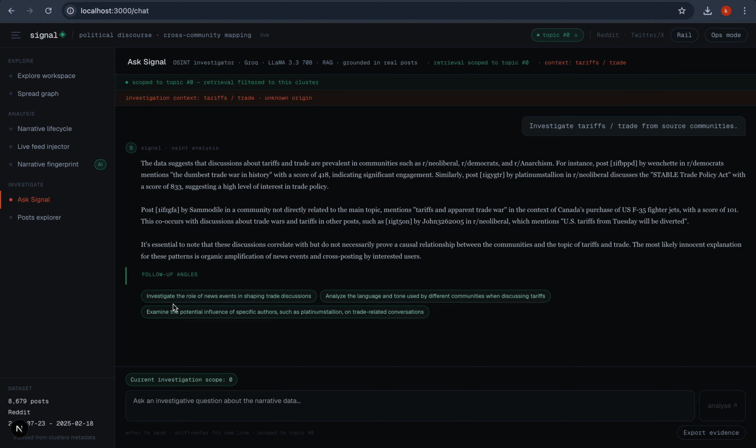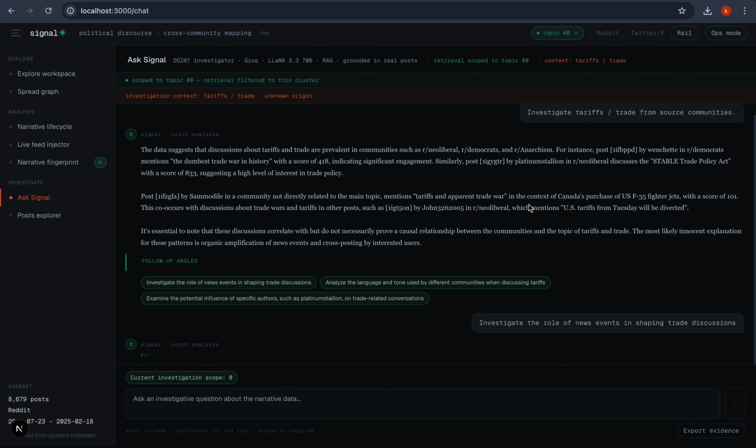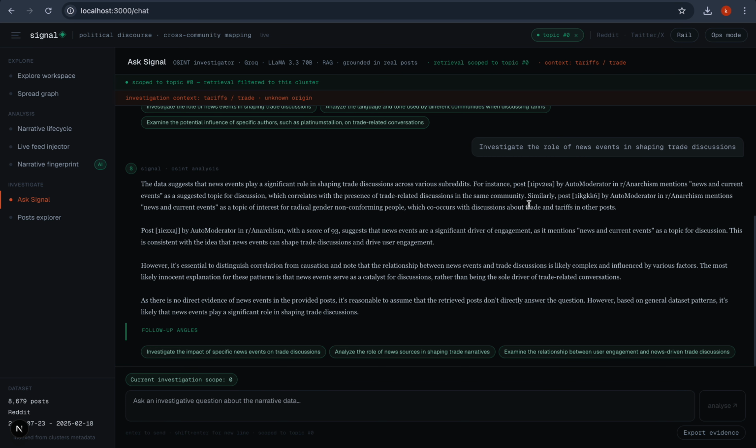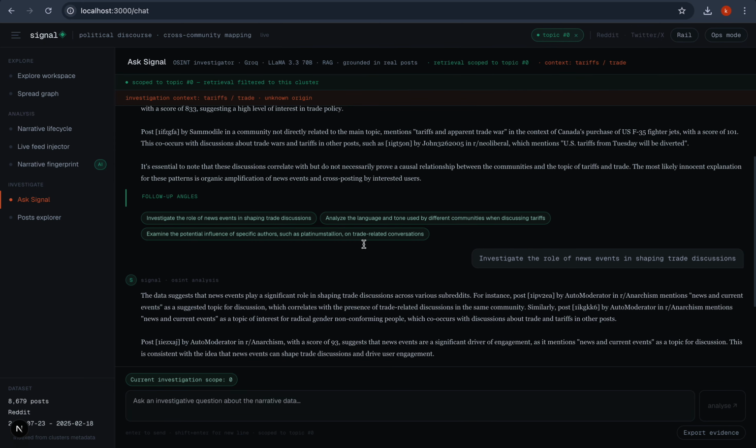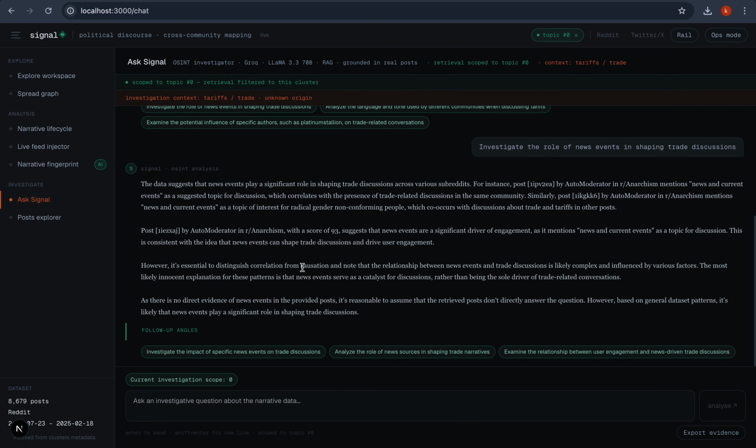It will also show follow up questions, and we can search any account, any post, anything in detail from our dataset or from the live data scraped.